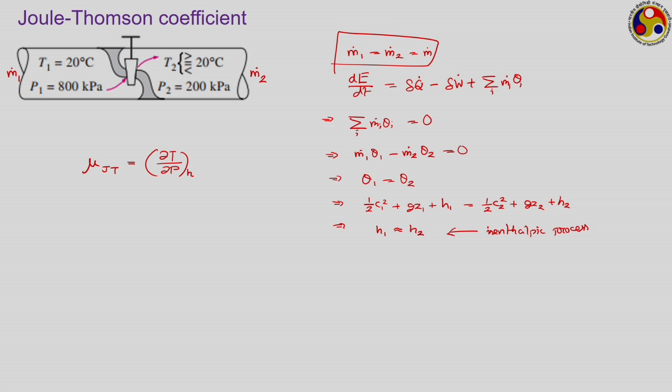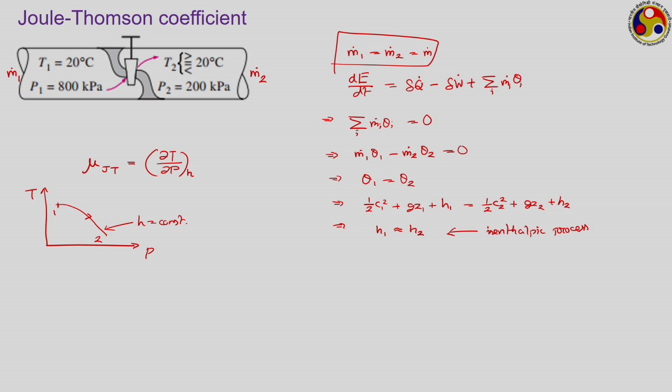In a way you can say that it represents the slope of an isenthalpic line on the T-P plane. That is, if we plot the process on a temperature-pressure graph, T here and P here, and this is a line during which enthalpy remains constant, that is, along this line, suppose this is a starting point 1, this is the arrow, and this is the ending point 2, during which enthalpy remains constant, then the slope of this particular line is the Joule-Thomson coefficient.